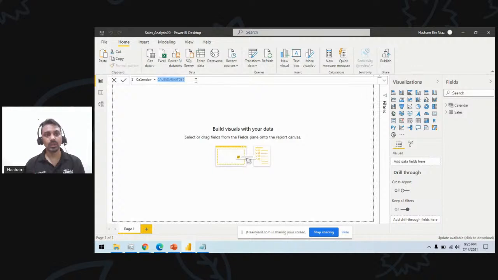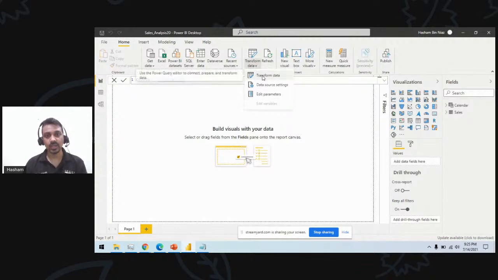You can just Google it, and you will find a lot of samples of date dimension. It depends on your reporting requirement and how you want to achieve it. Like if you want a customized fiscal year dimension, you can use that as well. But for the purpose of simplicity, we use the CALENDARAUTO or CALENDAR function for this.